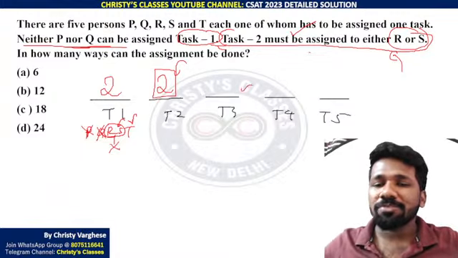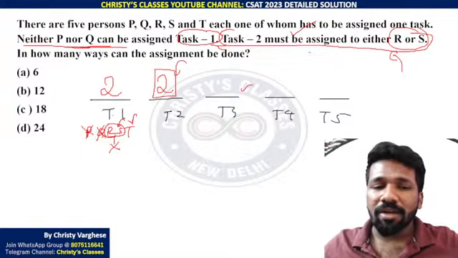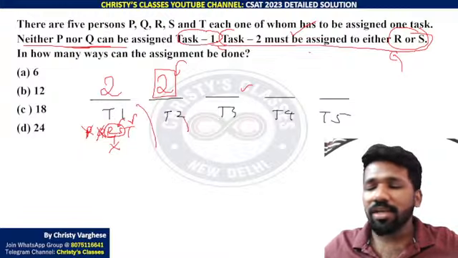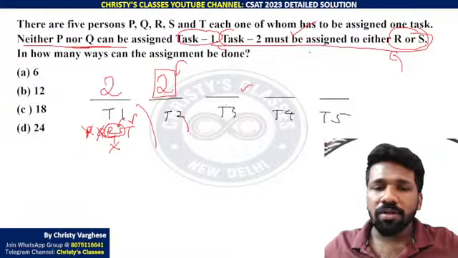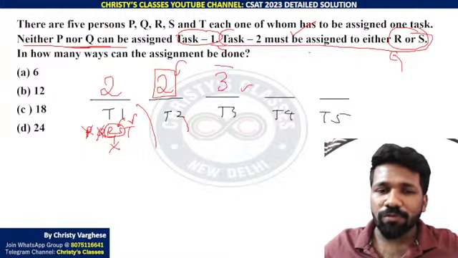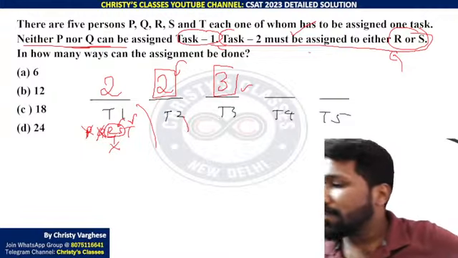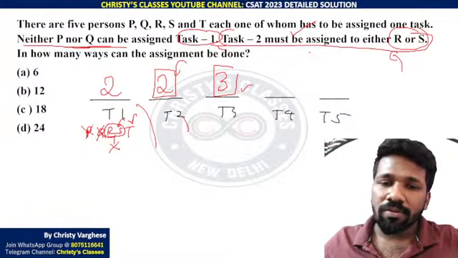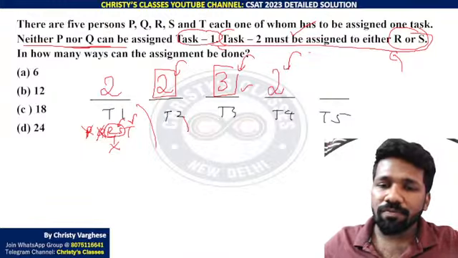Now task 3, task 4, task 5 have no restriction. But remember task 1, task 2 already given to 2 people. So those 2 people, don't disturb them. Remaining 3 people, task 3 can be given to any of those 3 people. So 3 ways to fill this. Already assigned 1 person here. So 2 ways to fill this. Already assigned 4 people. So remaining 1 way only here.